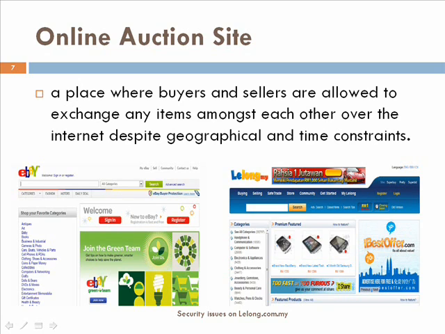Online auction site. An online auction site is a place where buyers and sellers are allowed to exchange any items among each other over the internet despite geographical and time differences. The most celebrated and successful online auction site is eBay.com. eBay has been recognized as the world's largest online marketplace and has experienced rapid growth in customers, numbers of items sold, and gross merchandise sales since its incorporation in 1996.